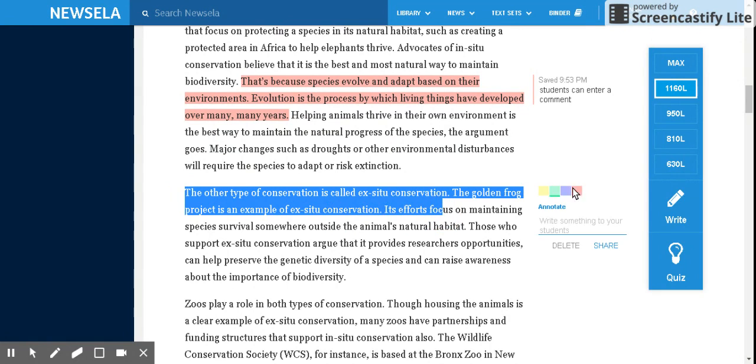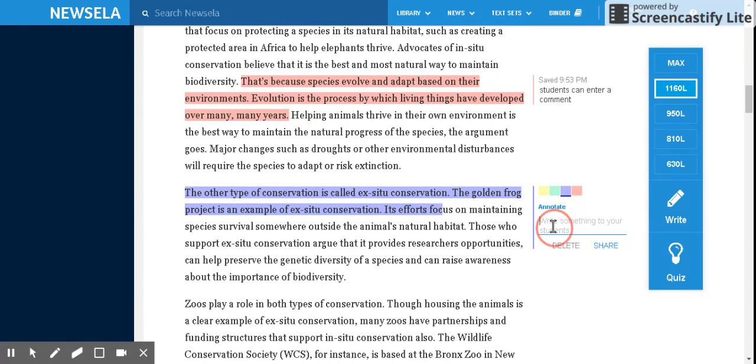So again, they can highlight, they can choose a color, they can write something, or I can also choose to write to my students too and share. I can pose a question for my students. I can share it with my students. So you would have to do that on each level for your students. So right now I can pose a question here for my 1160 readers. When I go down to my 950, I have to put the questions in again because, again, the text is going to be a little bit different.